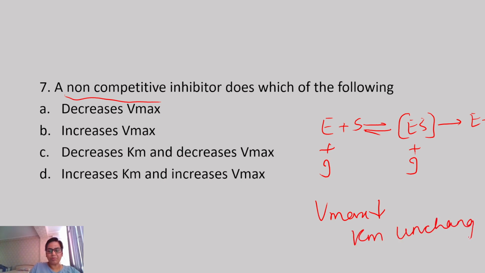Now you look at the options. Where is this option? Vmax decreases. Yes, Vmax is never increased. Vmax decreases, Km unchanged. So the answer will be decreases Vmax. So the answer will be A.